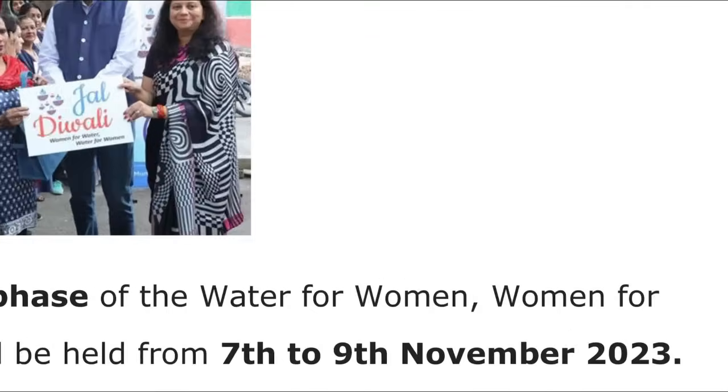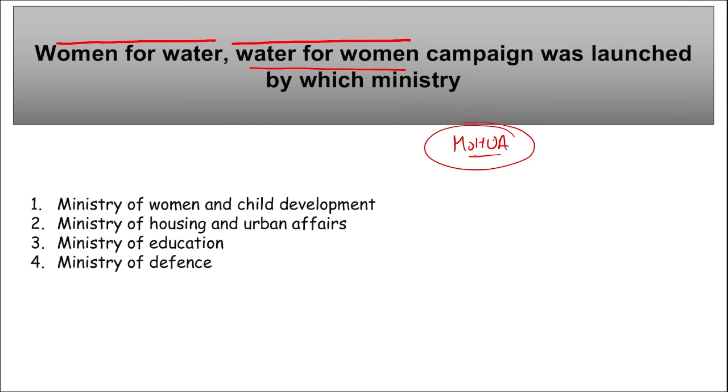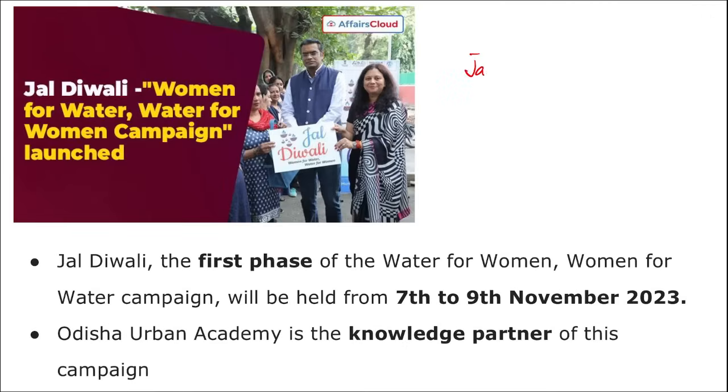Right, here you can see it is Jal Diwali, Women for Water, Water for Women campaign. Correct? This is an awareness campaign. This was launched under Amrit scheme. And what was Amrit? Atal Mission for Rejuvenation and Urban Transformation. Correct? This Jal Diwali, the first phase of the Water for Women, Women for Water campaign, this will be held from 7th to 9th of November.